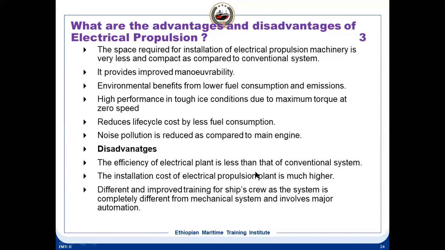Efficiency of the electrical plant is less than the conventional system. That's what it says. Efficiency is less in the electrical plant compared with the conventional plants.